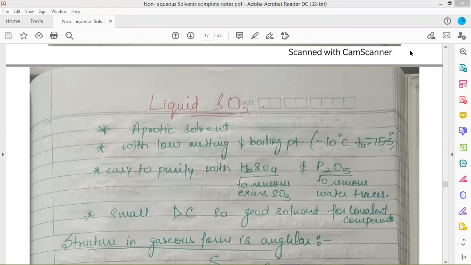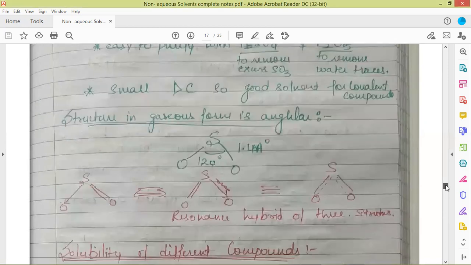So it has a low melting point and boiling point. It has a liquid range of minus 10 degrees Celsius to minus 75.5 degrees Celsius. It is quite easy to purify using H2SO4, which removes SO3 gas, and P2O5, which removes traces of moisture. It has a small dielectric constant, so it is a good solvent.